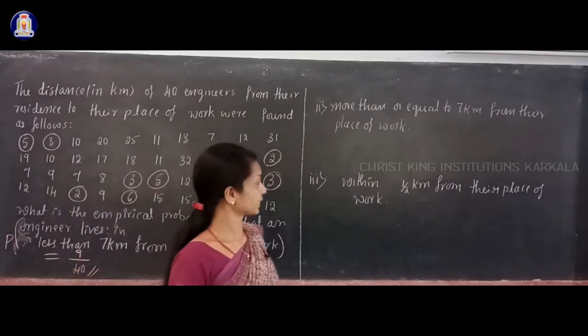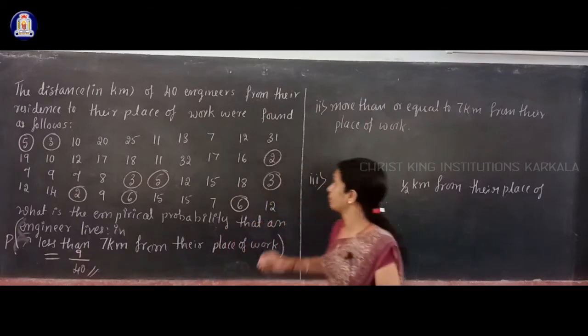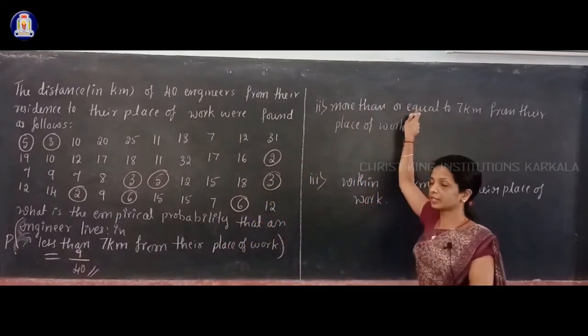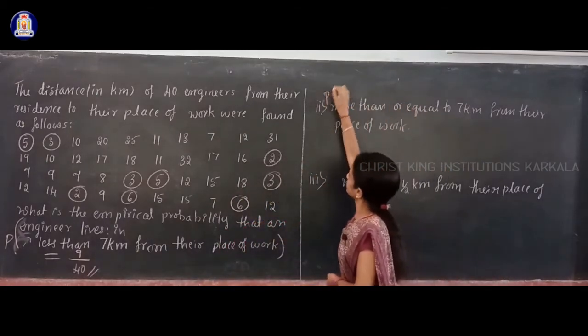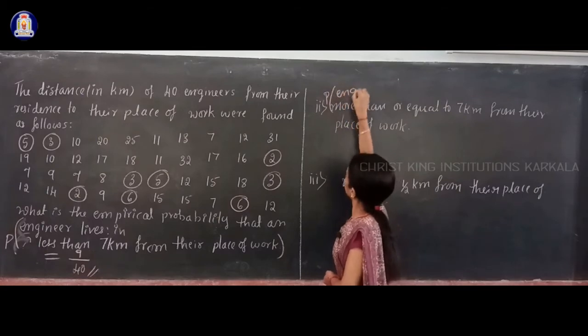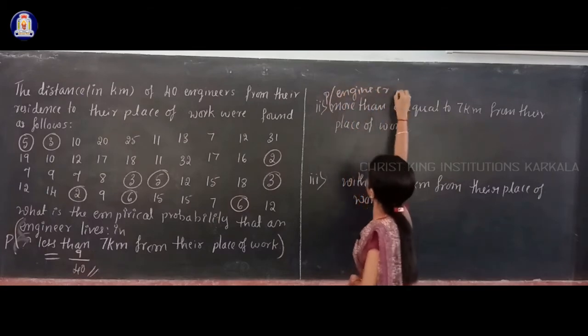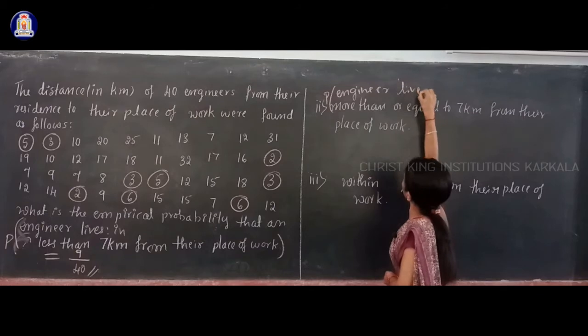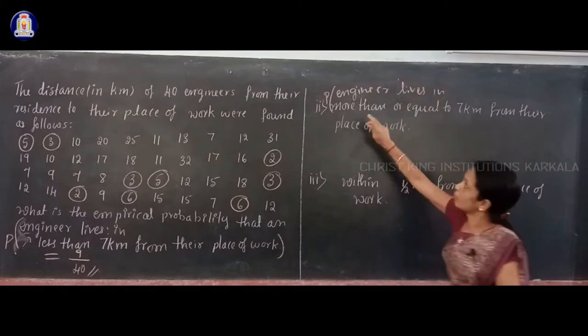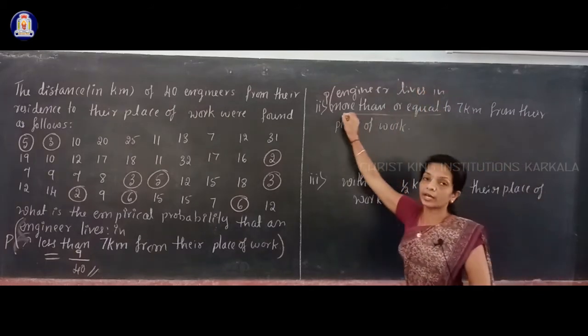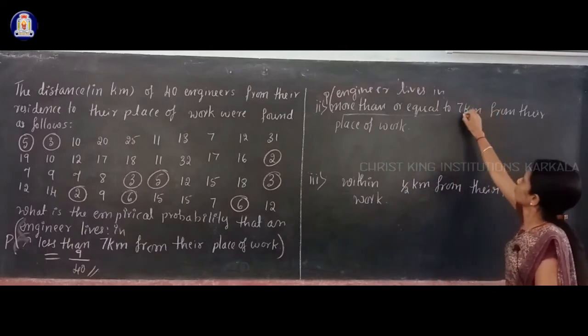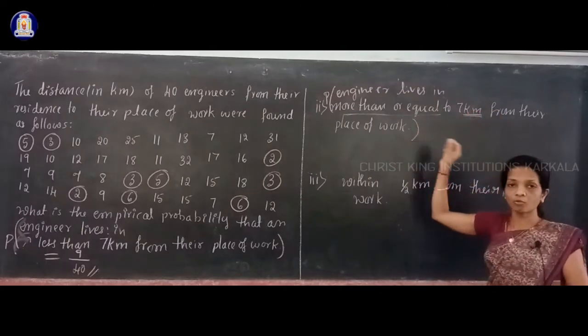And next, the second one, you have to find the probability that an engineer lives more than or equal to 7 kilometers from their place of work.